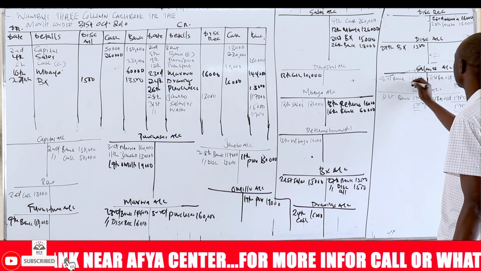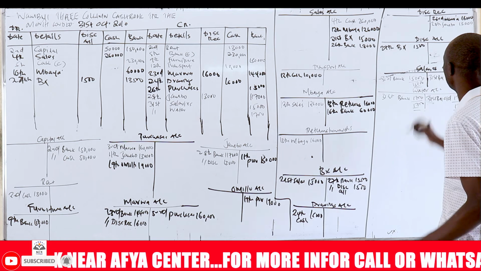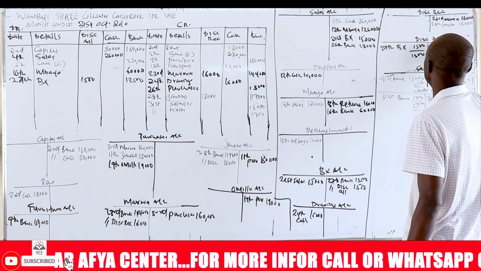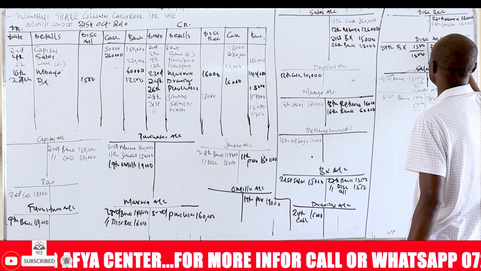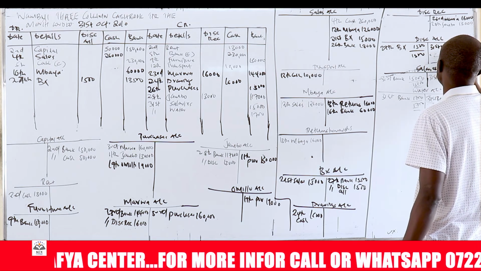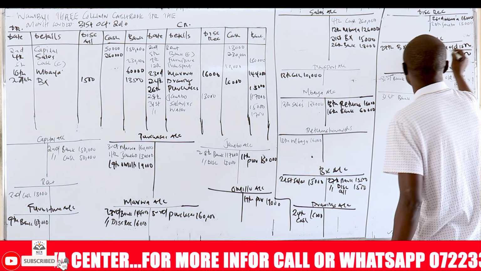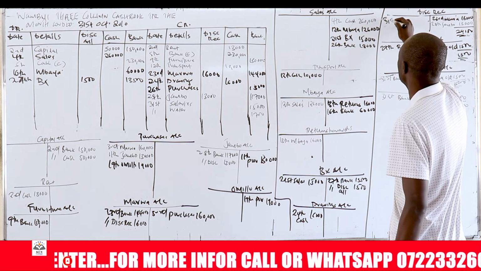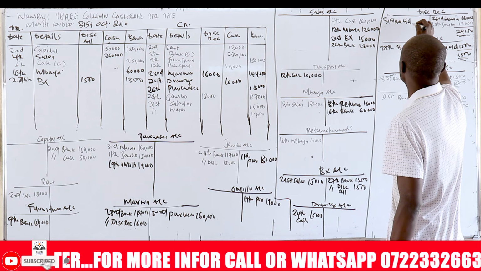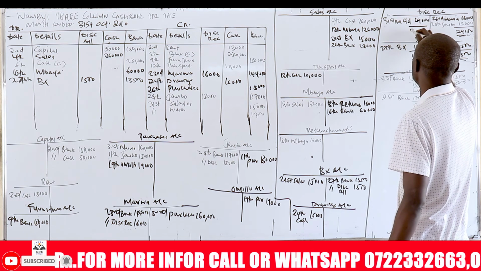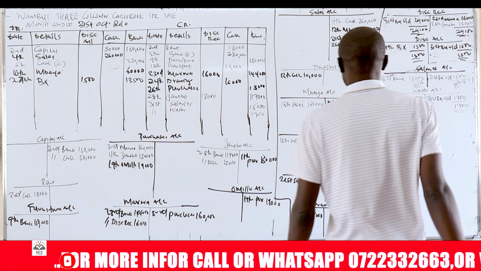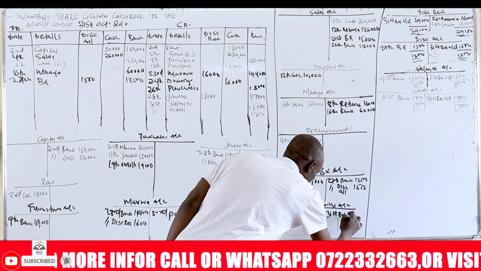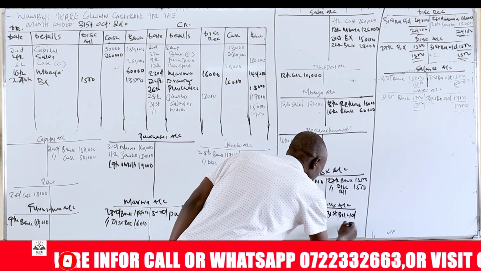Then here is 1,500, 31st, balance carried down, 1,500. This one is 29,000. So we write 31st, balance carried down, it is 29,000. We come to drawings, 31st, balance carried down, it is 16,000.